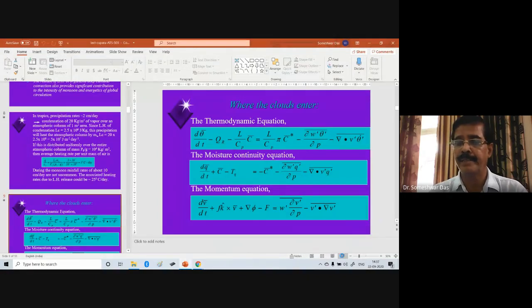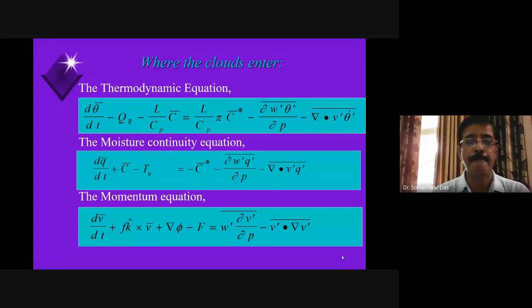So yesterday we started this cumulus parameterization, and we just discussed the introduction part. We also talked that if there is a rainfall of 2 centimeter per day, then the amount of heating generated because of the condensation of moisture required for the 2 centimeter of rainfall can be as much as 5 degrees centigrade per day, right?